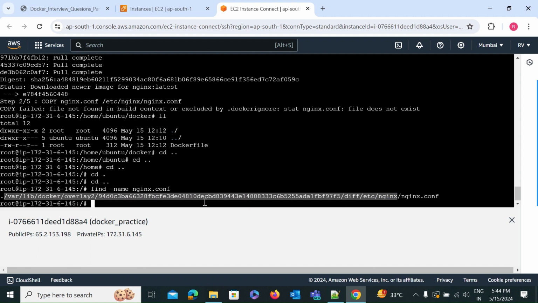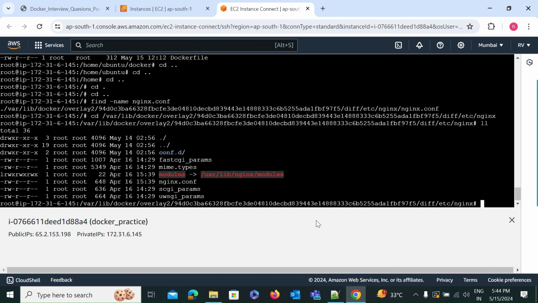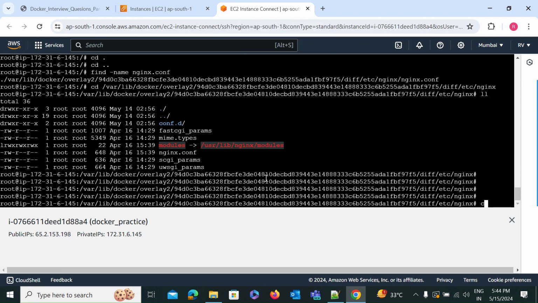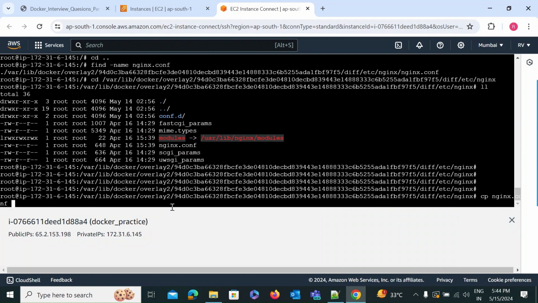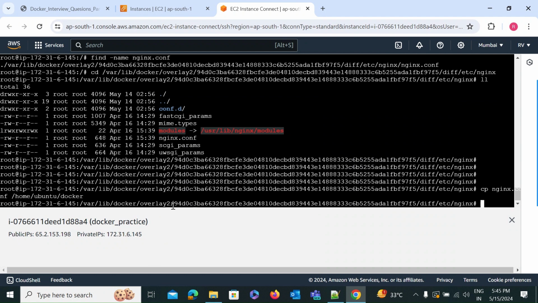It is a very big path, so simply what we can do is copy this path and enter it, and here you can see the nginx.configuration file is available. So just copy it. To copy, we use the command cp, after that the name of the file, and where we have to copy it, that is our Dockerfile path, home/ubuntu/docker. Okay, it is successfully copied.